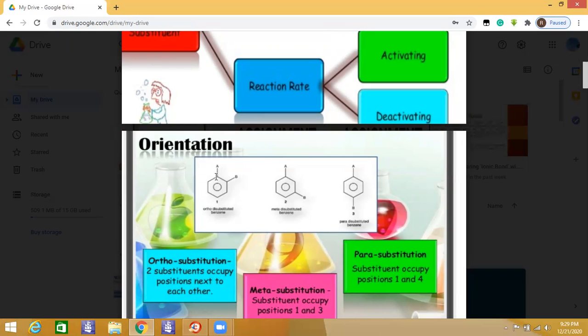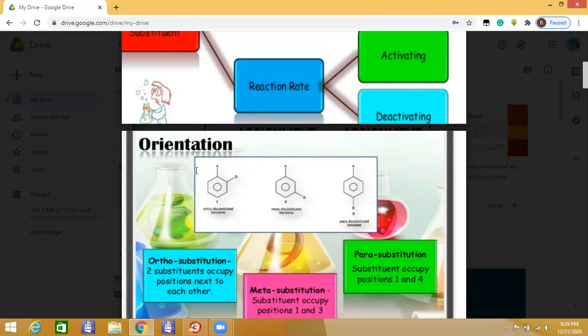If we start numbering 1, 2, 3, 4, 5, 6 carbon, positions 2 and 6 are ortho to group A, positions 3 and 5 are meta to group A, and positions 1 and 4 are para. So group A directs the new entrant to which position it should attack the benzene ring.